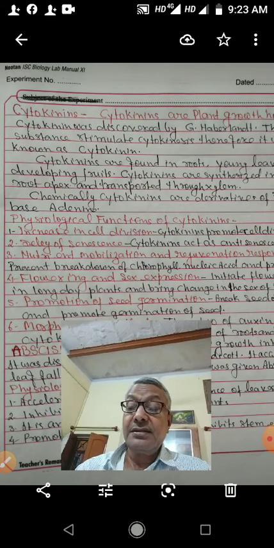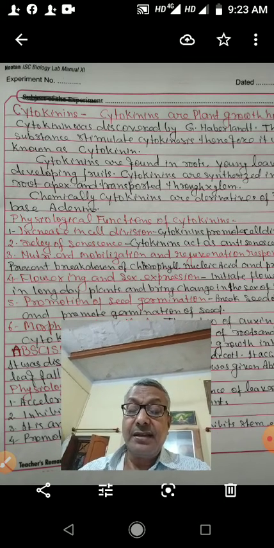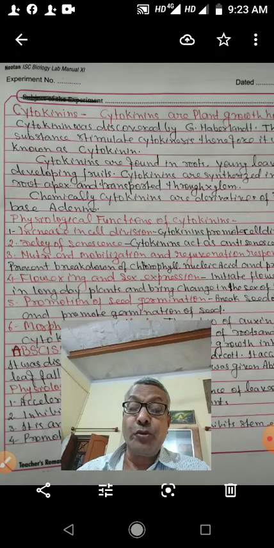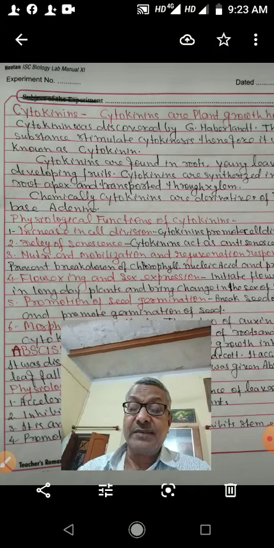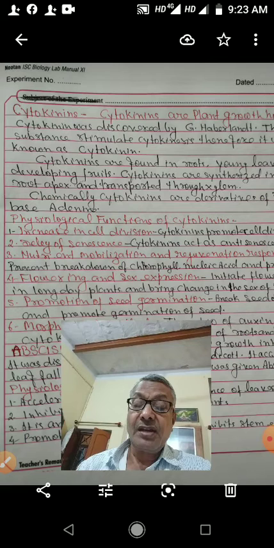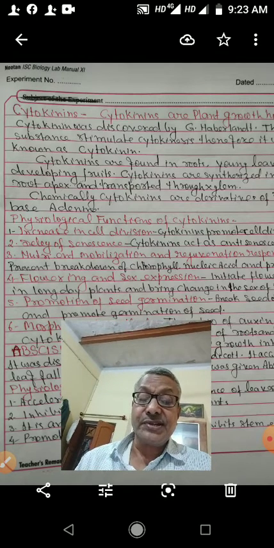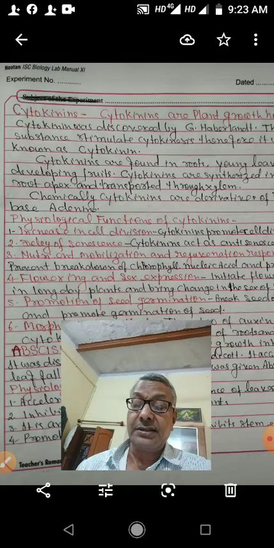That's why these cytokinin hormones help in nutrient mobilization and rejuvenation response. Rejuvenation response means if cytokinins are applied, then old leaves also look like young, because it stops the breaking of the chlorophyll, nucleic acid, and protein or other substances.